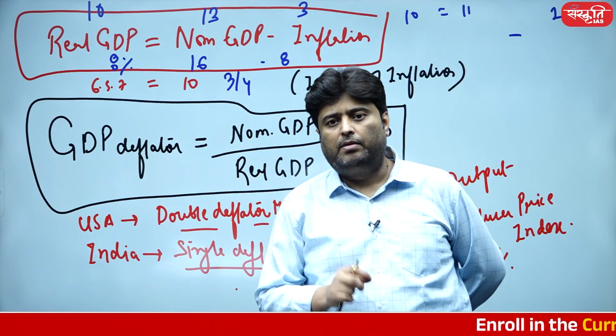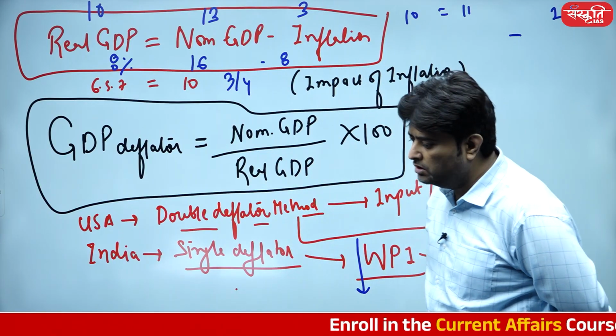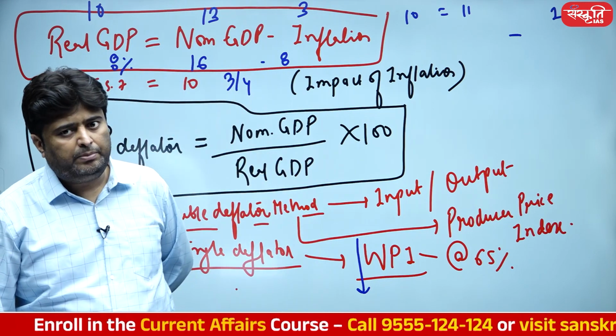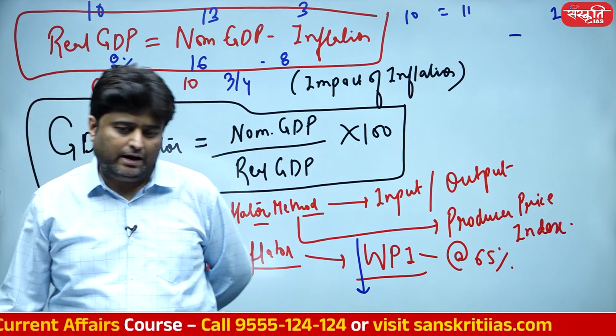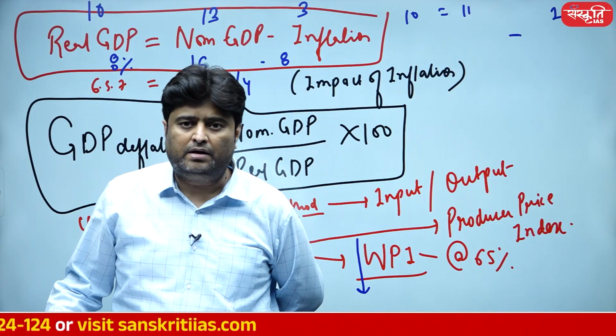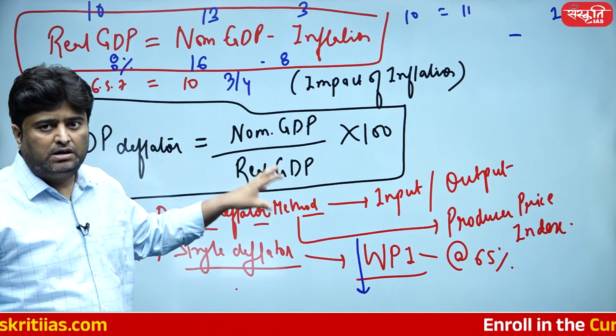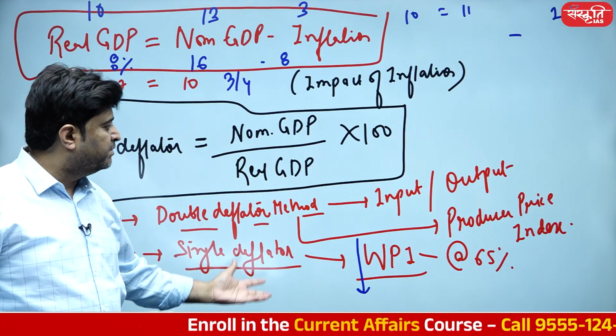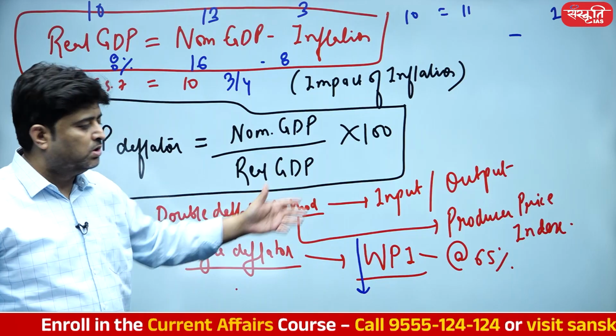So this is where the problem is, student. How are you going to answer that particular question? Why is there a divergence between nominal GDP and real GDP in our country? The divergence is due to the deflator method we actually use to calculate. The deflator is a very simple concept that we looked into from our 12th NCERT, but this is something that somebody preparing for the exam should also look into.